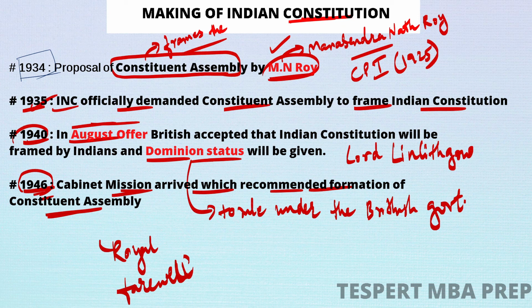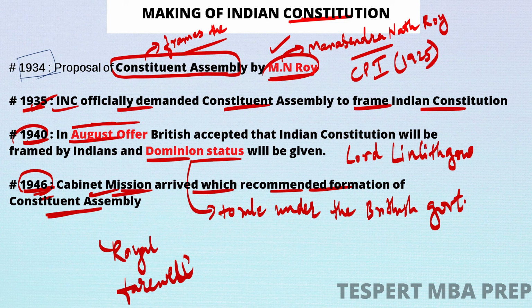However, Congress immediately rejected the idea. So finally, in 1946, the cabinet mission arrived and recommended the Constituent Assembly, and the British promised Indians complete independence after framing the constitution.